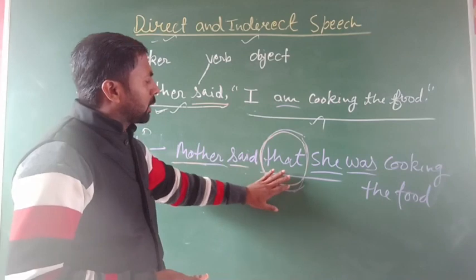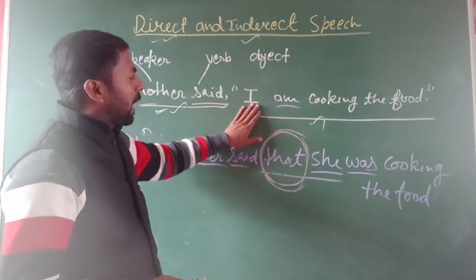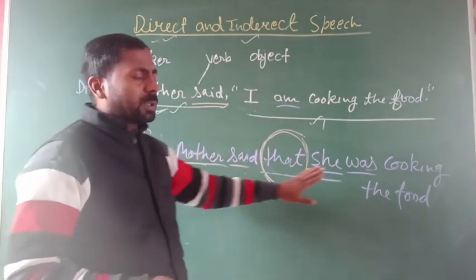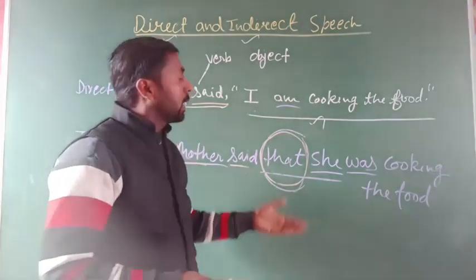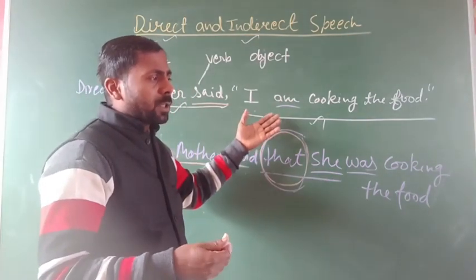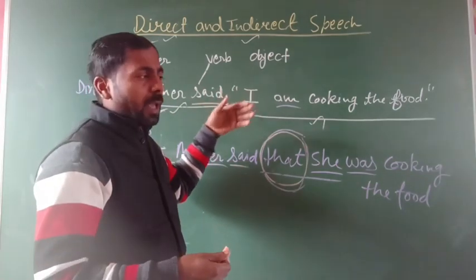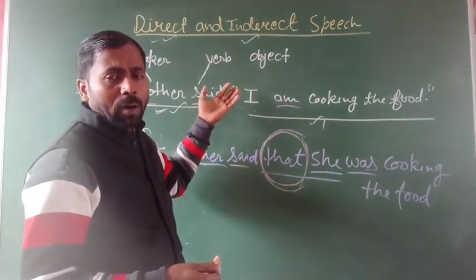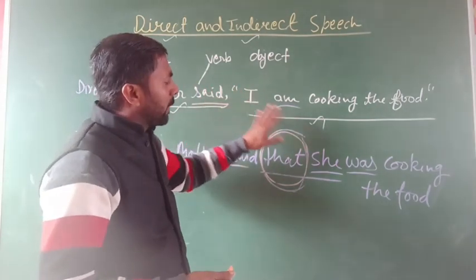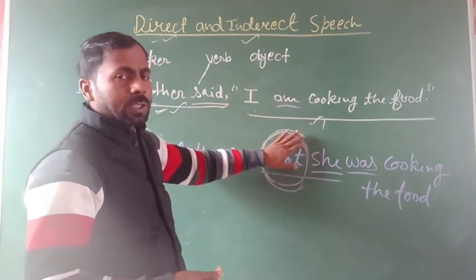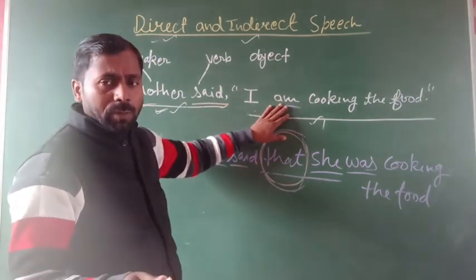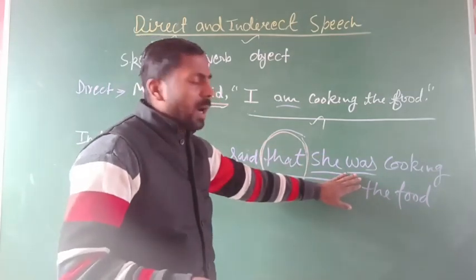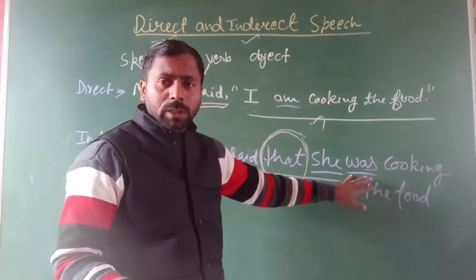Okay, so use "that" as the conjunction here. After that "I" will be changed into "she". Okay, how is it possible? We have to learn its rule next when I explain about the pronouns. Okay, so "I will be" becomes "she", and there is the tense change: the present continuous tense, and here the "was" refers to the past continuous tense.